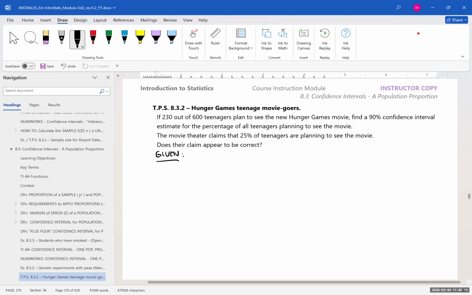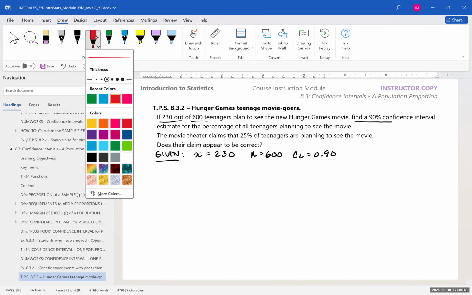So going to see the movie, we're going to consider that a success. And that was going to be 230. And the total number is 600. All right, find a 90% confidence interval. So the confidence level is 0.90.